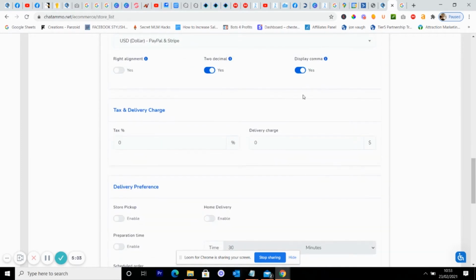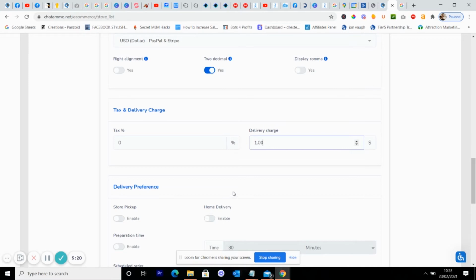Right, tax and delivery charge. So, actually, I'll take that one off. So tax, you can charge extra for tax if you want to, and delivery charge, you can also charge extra for delivery if you would like to. So we'll put the delivery up here to $1 because we're really reasonable.